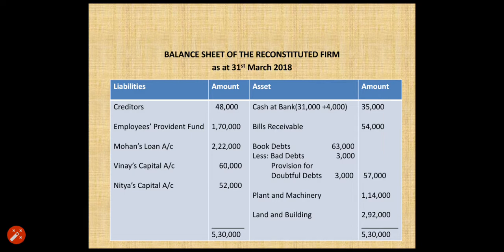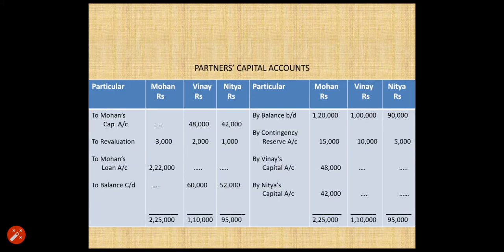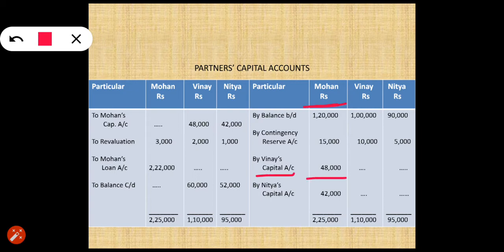So come to the capital account of the partner, and on the credit side of Mohan's account, write by Vinay's capital account 48,000 and by Nitya's capital account 42,000, because Mohan is going to get 48,000 from Vinay and 42,000 from Nitya as a contribution for goodwill, that is his share of goodwill.